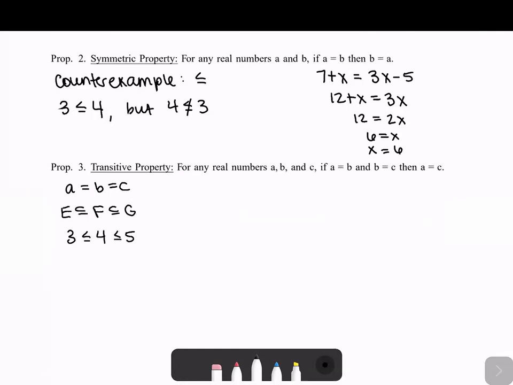I think the easiest counterexample to get a hold of in this is one that actually doesn't use mathematical symbols, but instead uses words. Our counterexample is a food chain. Wolves eat deer. So wolves relate to deer by eating them. And now deer eat grass.